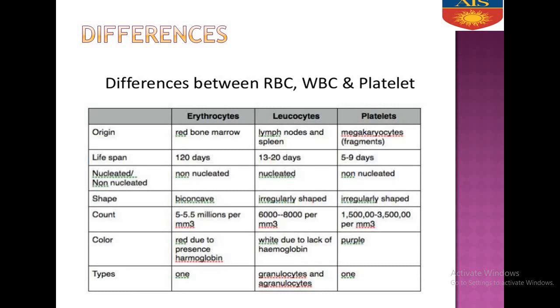Now, why does a mature erythrocyte lack mitochondria? As we know, mitochondria help in cellular respiration. If mitochondria were present, all the oxygen would be consumed by the cell itself, and it would be unable to transport oxygen to the other parts of the body. Clear? So, to prevent cellular respiration, a mature erythrocyte lacks mitochondria.